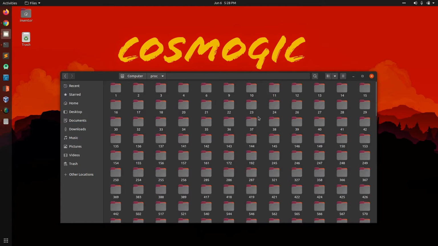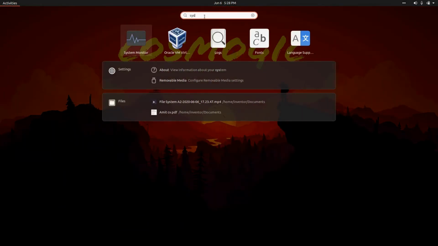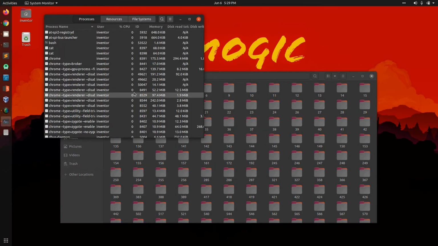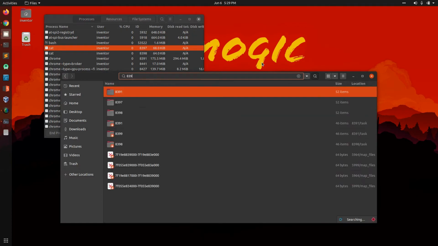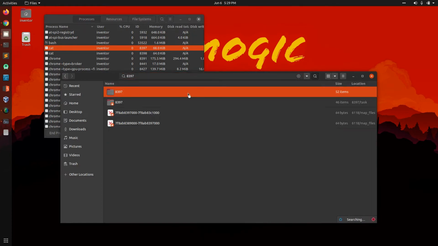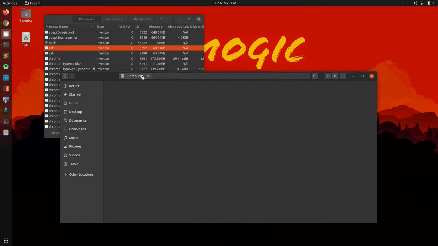Moving to proc. What are these numbers? Let me explain. First, let's open our system monitor. Here we can see each and every process running, for example cat. Now we are interested to know what is going on inside. I want to see the files of cat. From here we can get its ID, which is 8397, and search it over here. And here we have the folder for the same process, cat. If we are interested, we can read them.